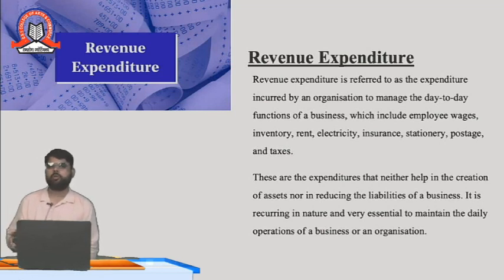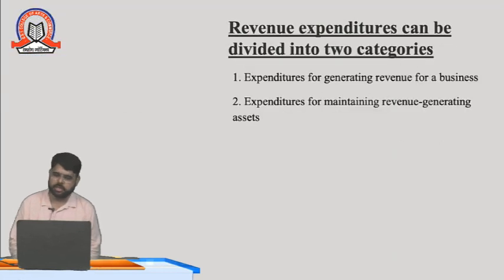So you can write it is a capital expenditure, since it is incurred for purchasing a fixed asset. Okay, for purchasing a fixed asset, it is meant to be capital expenditure.